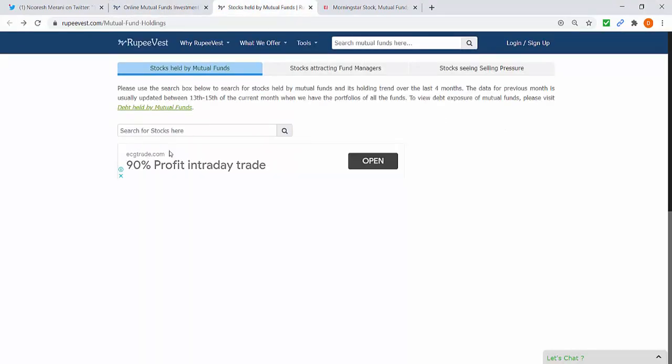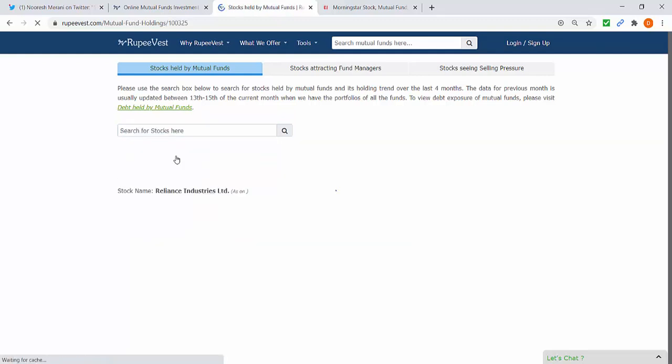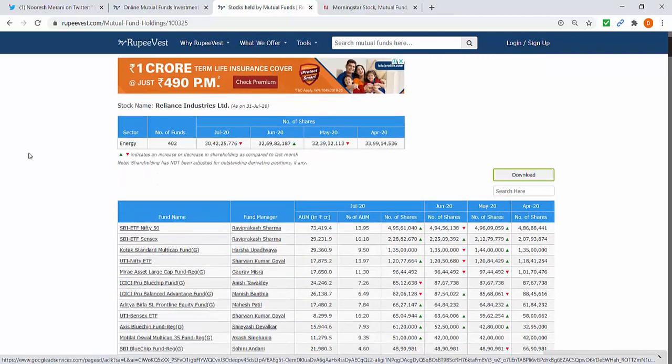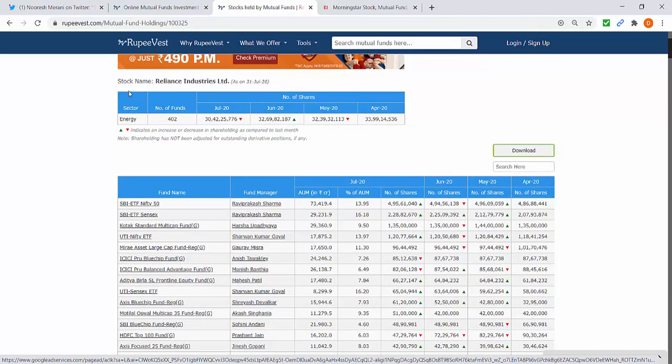Say suppose we search for a stock, Reliance Industries Limited. The data it fetches is the sector to which the stock belongs, the number of funds that own the stock, and the mutual fund holding for the last 4 months. In a shareholding pattern of a company, you will get mutual fund holding on a quarter-on-quarter basis. But on this website, as mutual funds have to give a monthly report, you will get the data for monthly holdings of mutual funds.